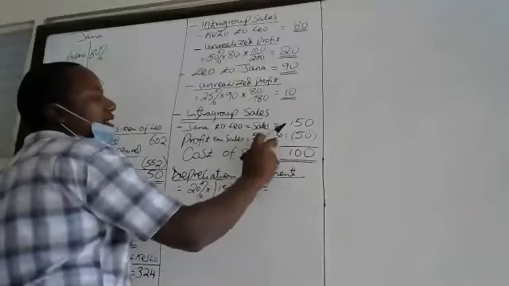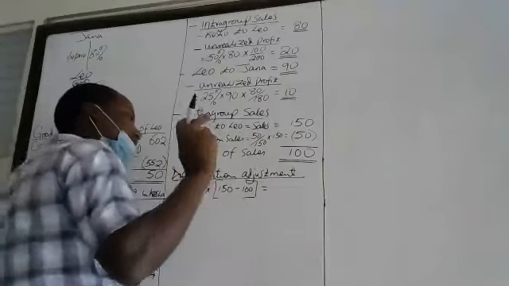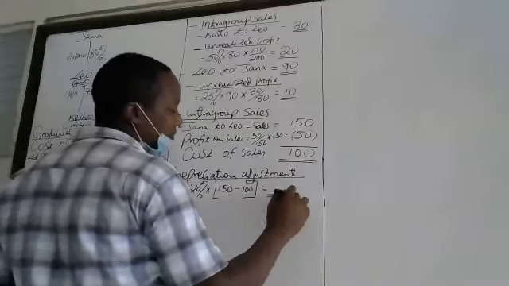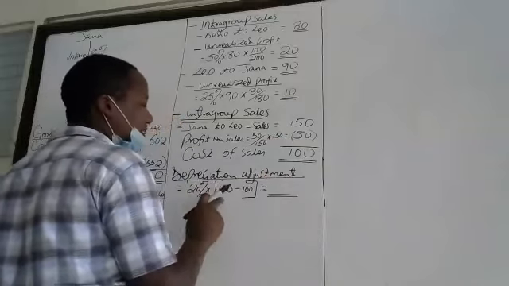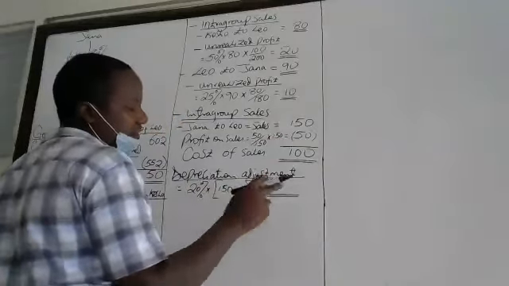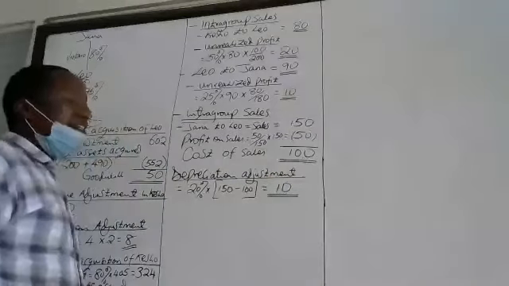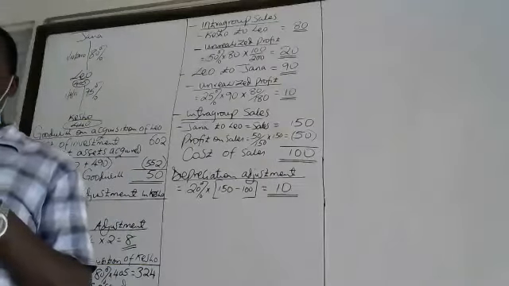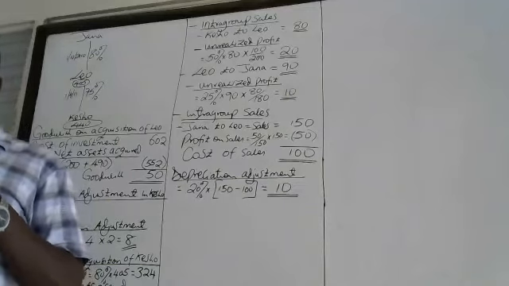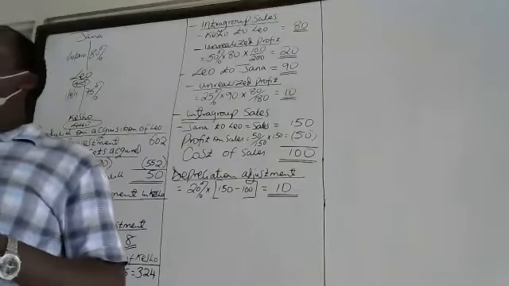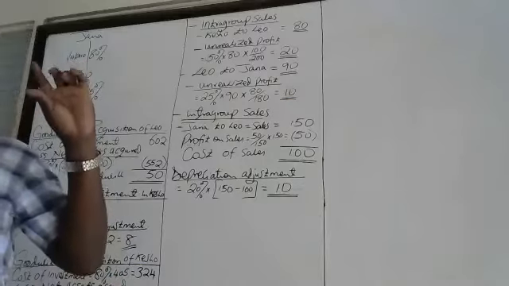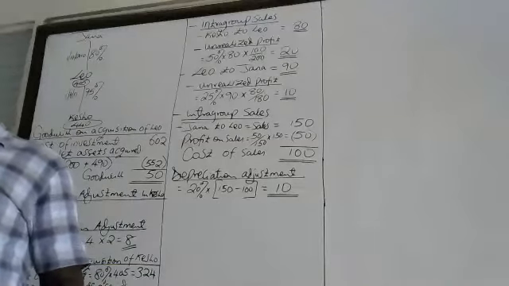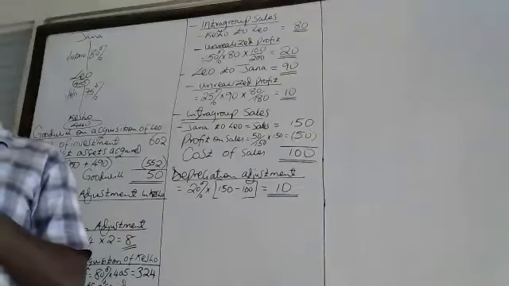Because that profit we must eliminate, and also therefore we eliminate the depreciation expense provided on it. That gives you a depreciation of 20% of 50, which is 10. That is to be removed. You remove it from where? We are given that Leo Limited includes the depreciation on these machines in its cost of sales, so it is already classified as a cost of sale item. You remove it, reduce the cost of sale, and also increase the asset because it is an overcharged depreciation.